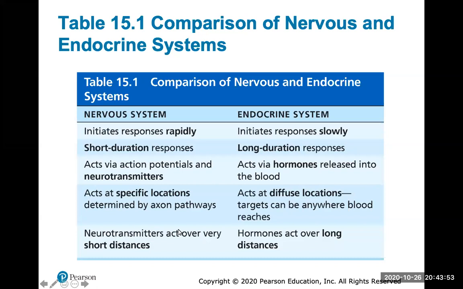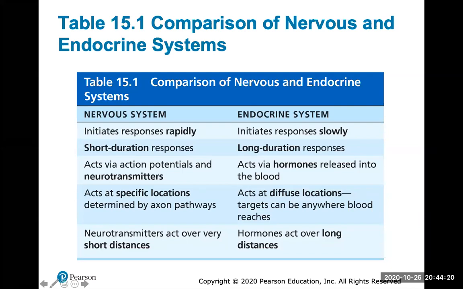So this is just a comparison of your nervous system and your endocrine system, and it's just a helpful review. Remember, your nervous system will initiate responses rapidly. They'll be short-lived. It acts via neurotransmitters, and your nervous system acts at specific locations determined by those axon pathways or tracts, and the neurotransmitters will act over very short distances.